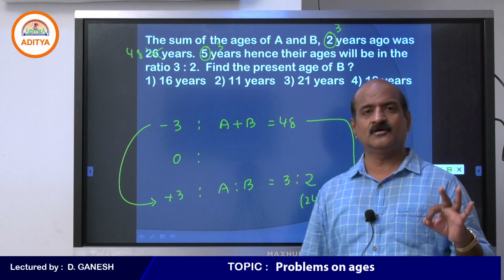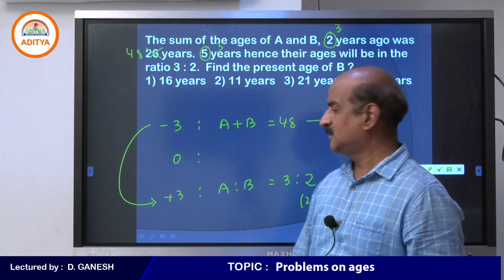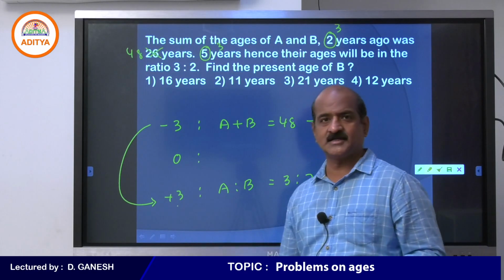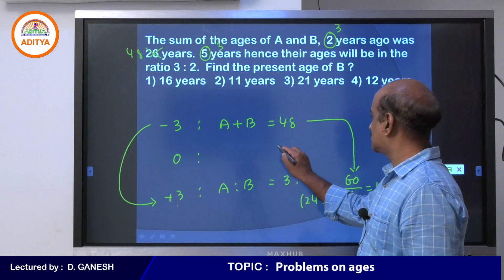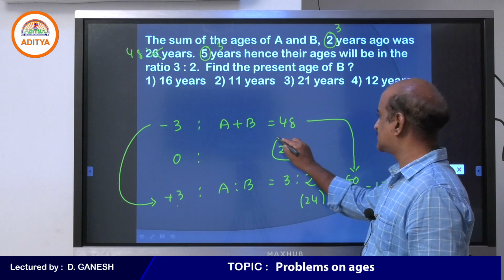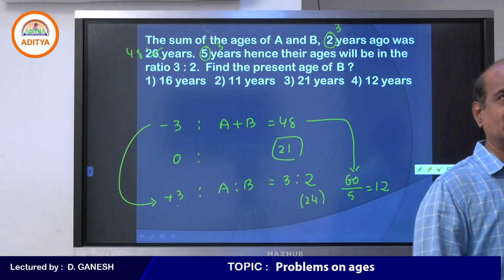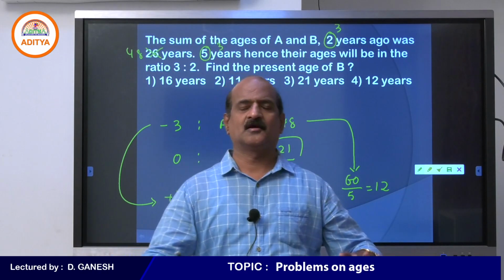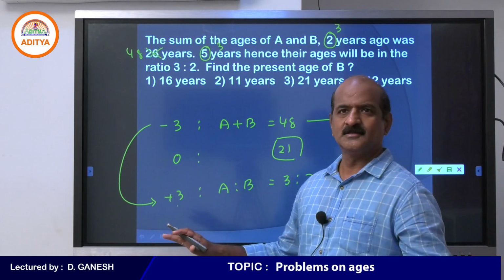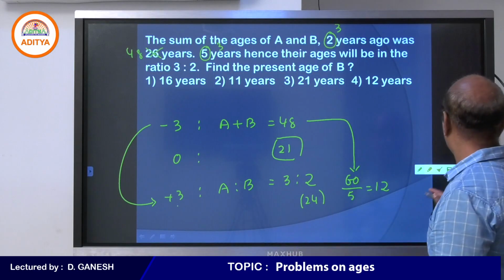24 is the age of B, but not at present; this is after 3 years. So when you are asked to find the present age, you subtract 3. Student, am I clear to you? Okay. Now I think we are going in the right direction. Probably one more question will help you get it right.